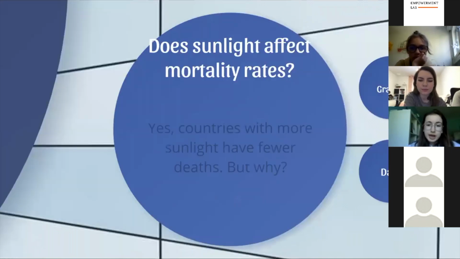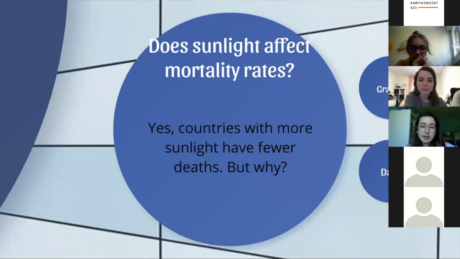So, yes, countries with more sunlight or less sunlight have fewer deaths. But why? Lots of sunlight means getting more vitamin D, which could strengthen the immune system. Less sunlight means that more people stay at home. However, the countries with middling sunlight have neither, since some people want to go out but don't benefit from lots of sun.